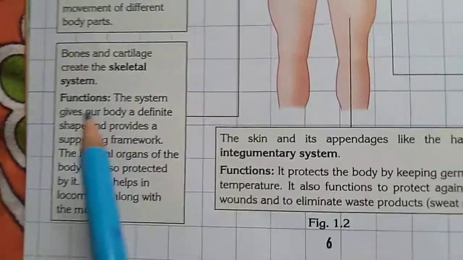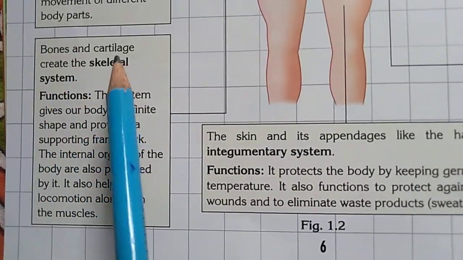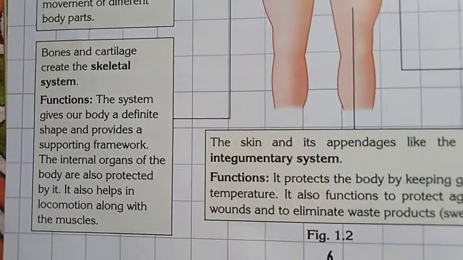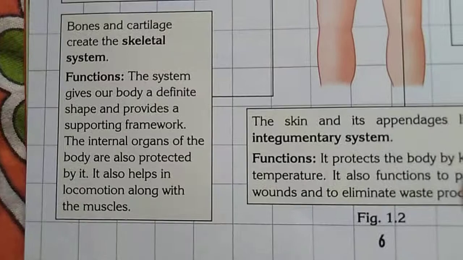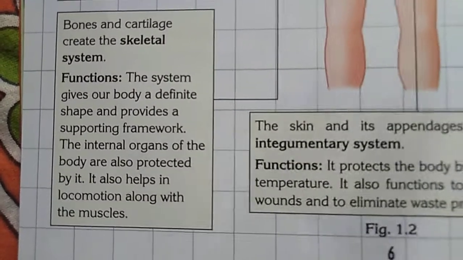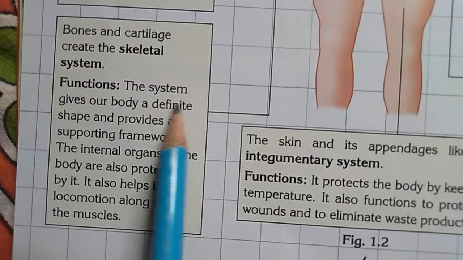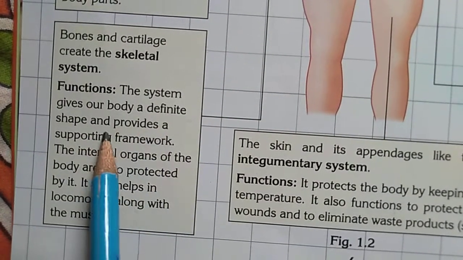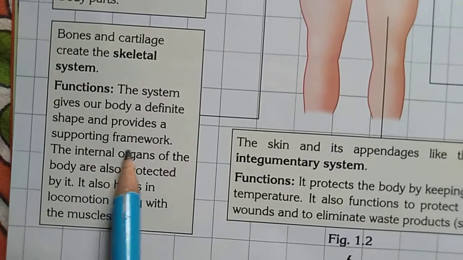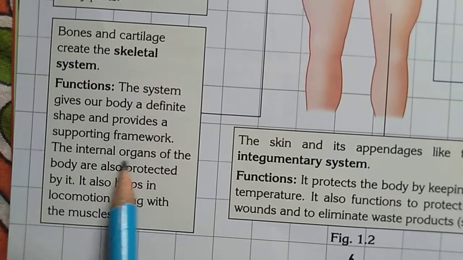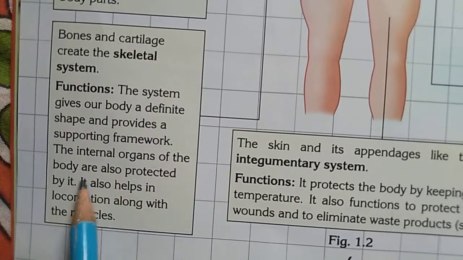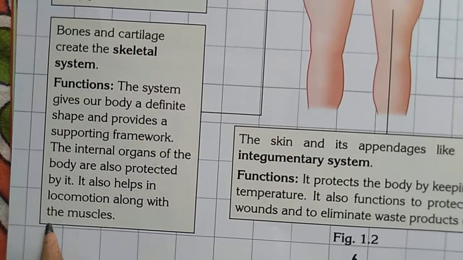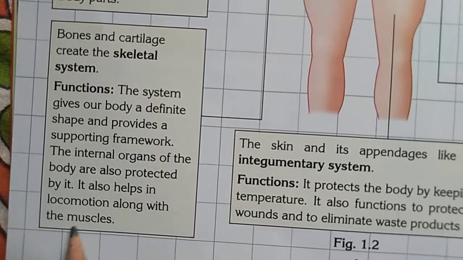Next you see, bones and cartilage create the skeleton system. So there is also our skeleton system in our body. And what is its function? The system gives our body a definite shape and provides a supporting framework. The internal organs of the body are also protected by it. It also helps in locomotion along with the muscles.